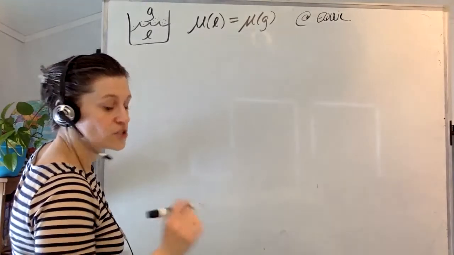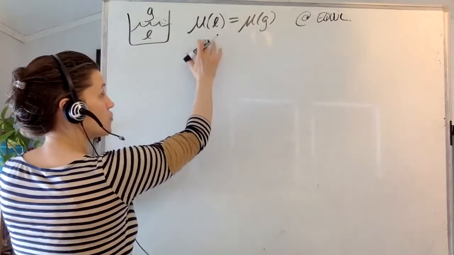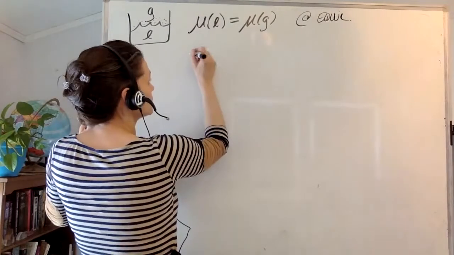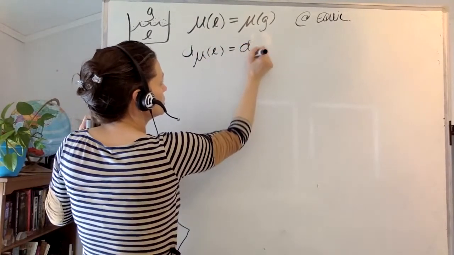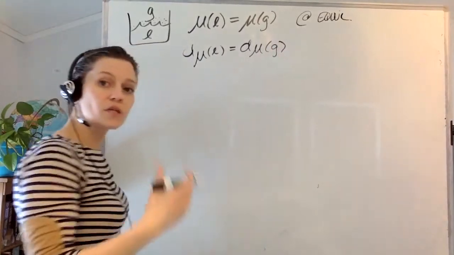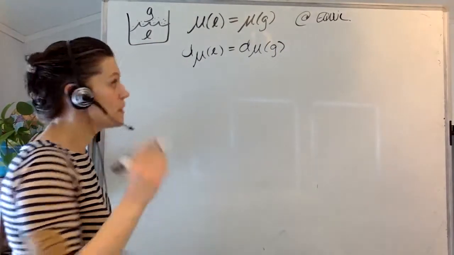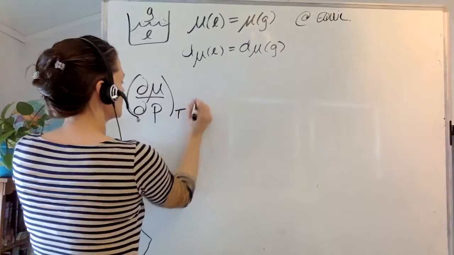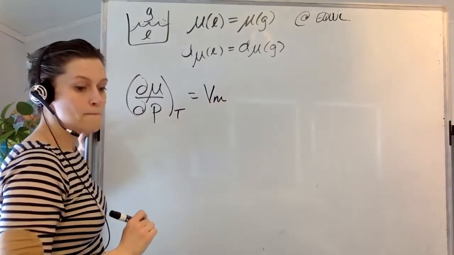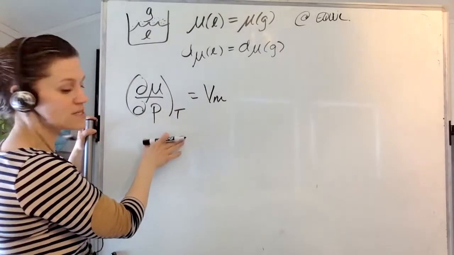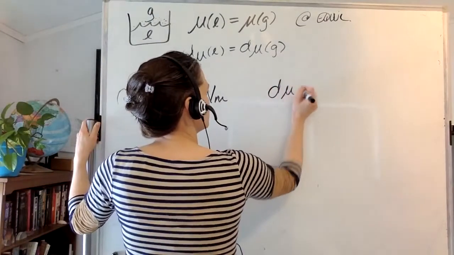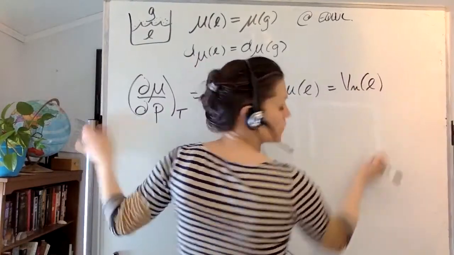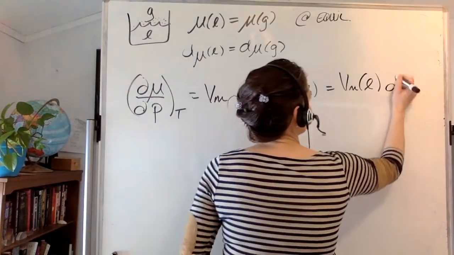Okay, which means that any change that happens in d mu for the liquid is going to be the same change that happens in d mu for the gas. So d mu liquid must equal d mu gas for equilibrium to be maintained. We also know that d mu dp at constant T equals the molar volume, which means I can then say that d mu of the liquid is equal to V sub m of the liquid multiplied by dp.